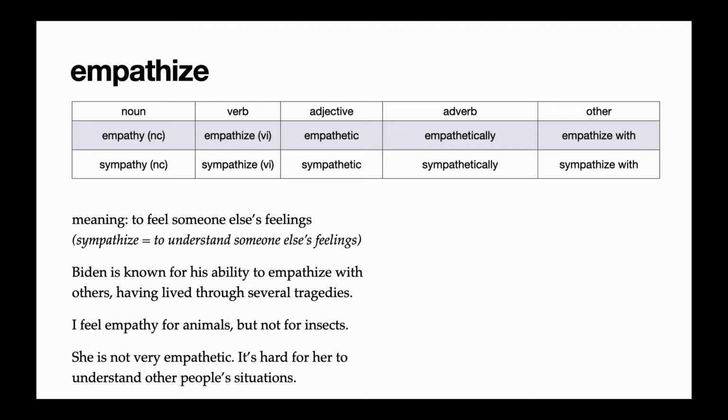In our last example, we have the adjective empathetic. She is not very empathetic. It's hard for her to understand other people's situations. In the other column, I wrote empathize and sympathize with. That's because these are both intransitive verbs. So if you understand someone's feelings, you can just say, I sympathize, period. Or you can say, I sympathize with you.